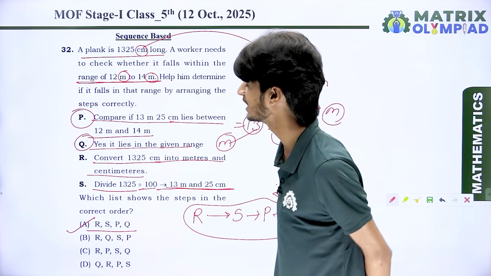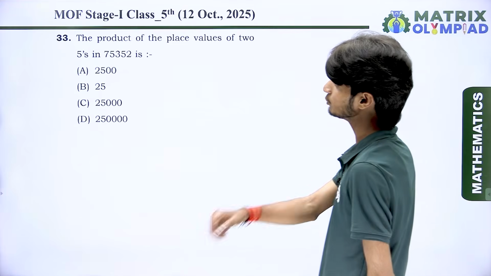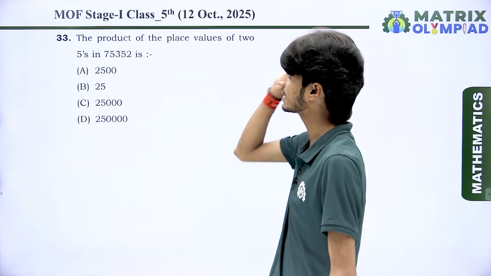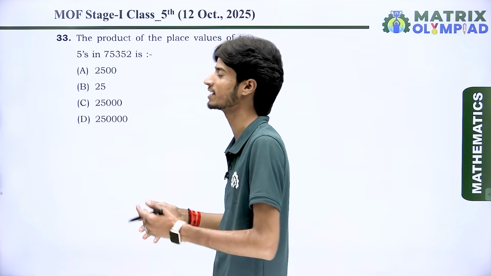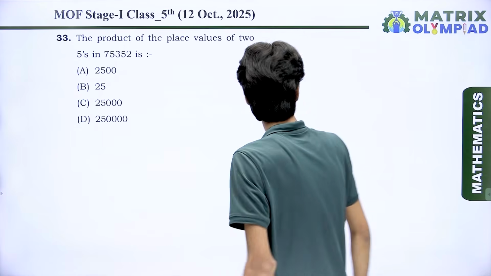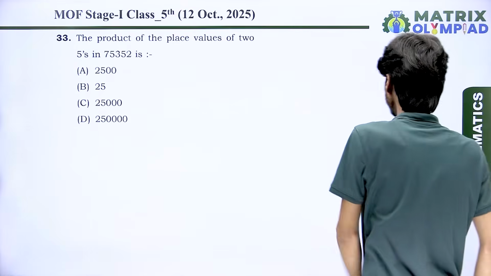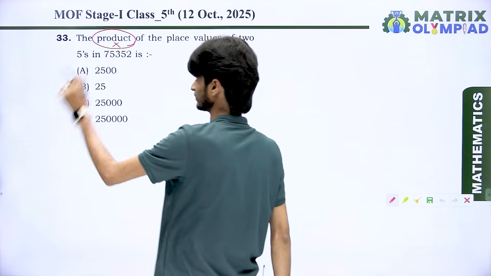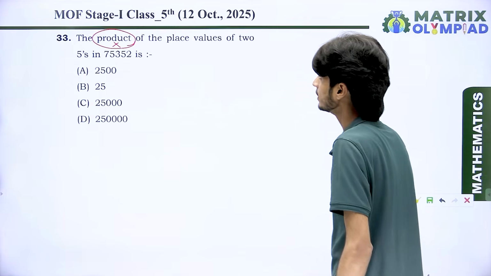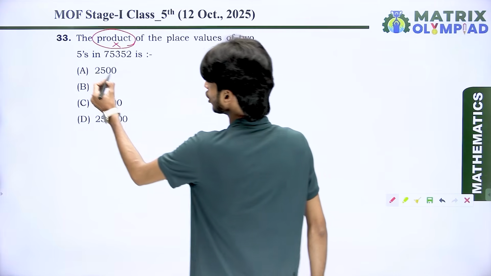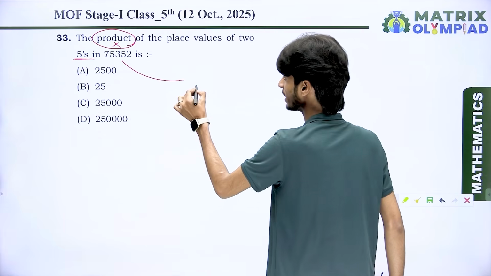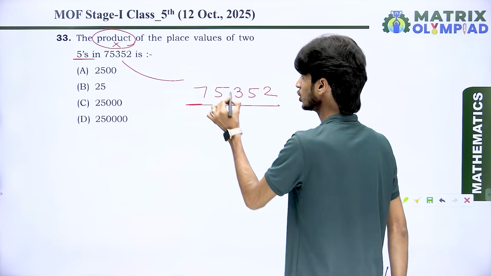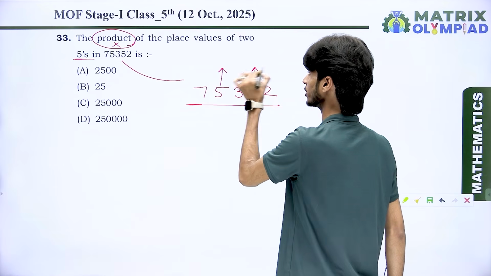Let's come to the next question. The next question is: the product of the place values of two fives in 17,352 is. Look at the question very well, everyone. What does it say? We want to find the product. Product means multiplication. For which numbers? For the two fives. In the number we have two 5s, the first one and the second one.